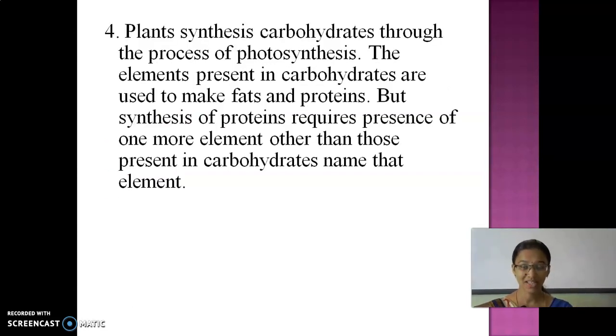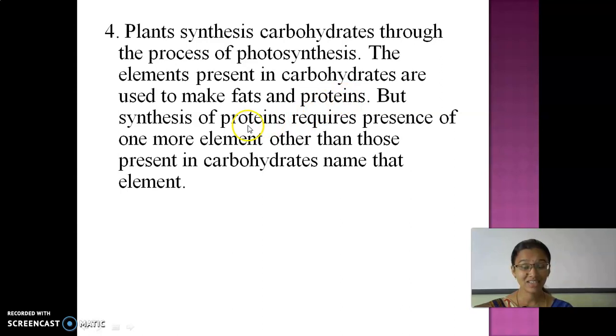Okay. Next, see here: plants synthesize carbohydrates through the process of photosynthesis. So plants produce their own food with the process of photosynthesis. The elements present in carbohydrates, that is the glucose, are used to make fats and proteins.